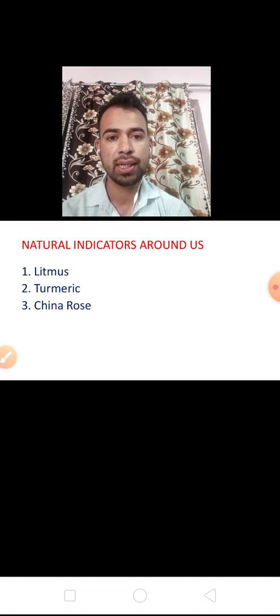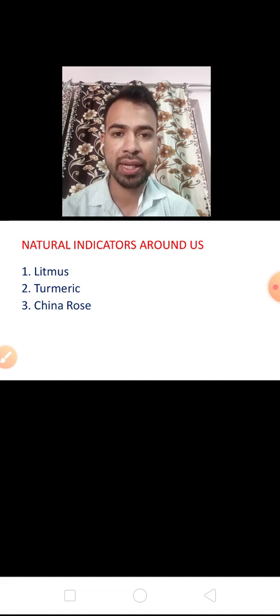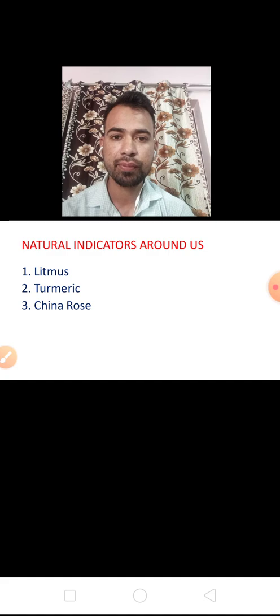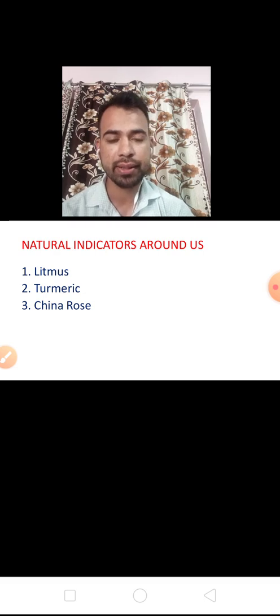So these are naturally occurring indicators. Some indicators are prepared by men, known as man-made indicators. Examples of man-made indicators are phenolphthalein and methyl orange. These two are man-made indicators. Clear about this? Any confusion?